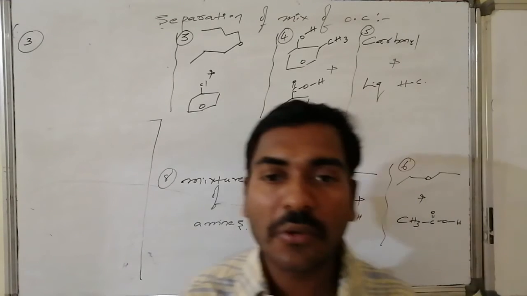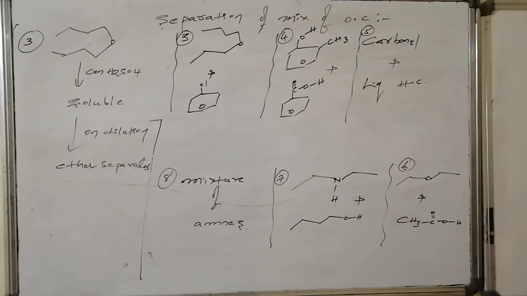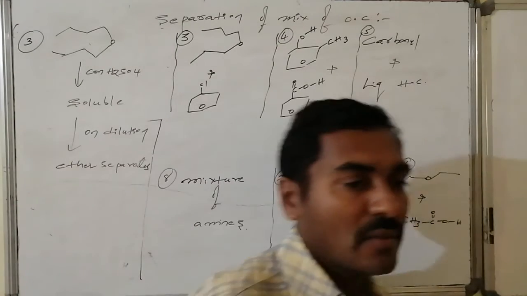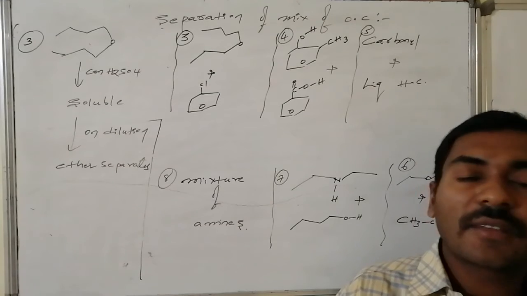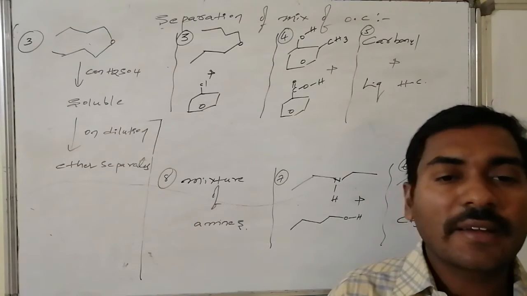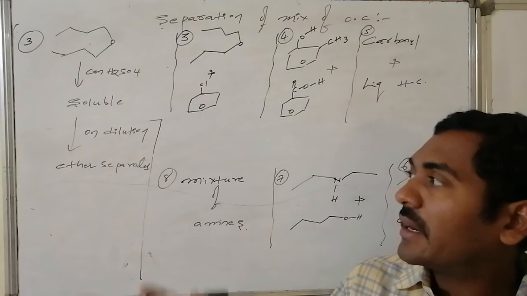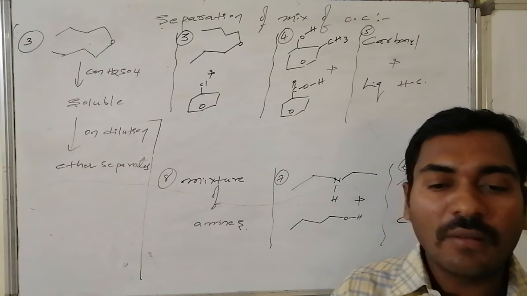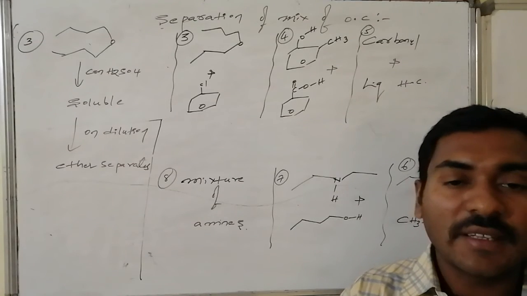Ditertiary butyl ether on reaction with concentrated sulfuric acid becomes soluble in concentrated sulfuric acid, whereas the organic layer is separated. Thus chlorobenzene is separated from the system. On dilution of the sulfuric acid, the organic layer separates once again, that is, ditertiary butyl ether is regenerated.